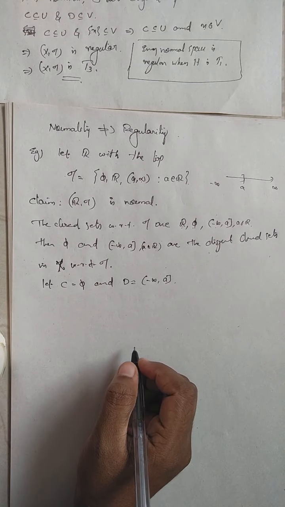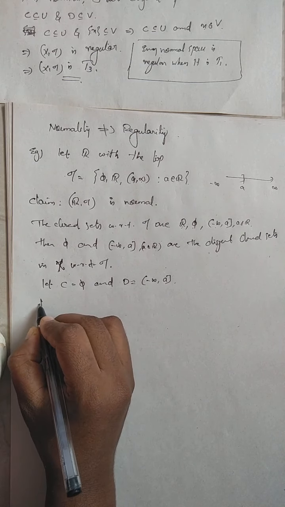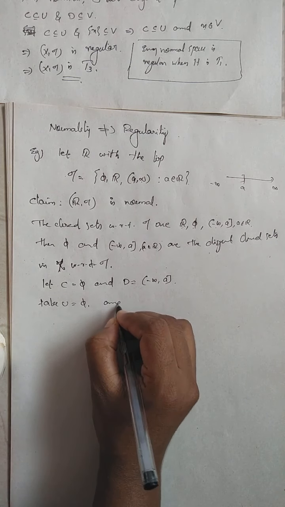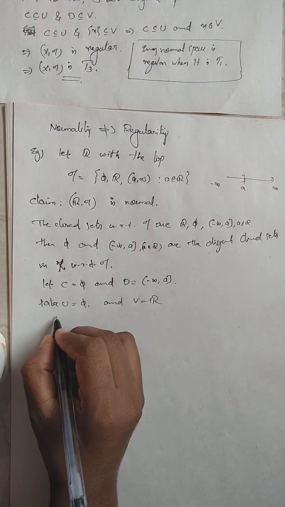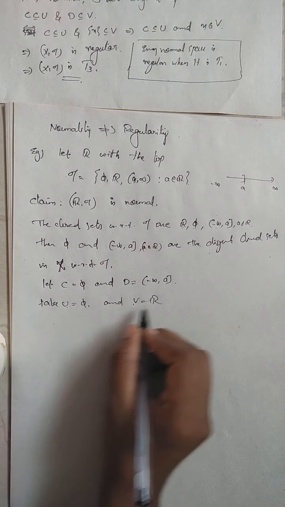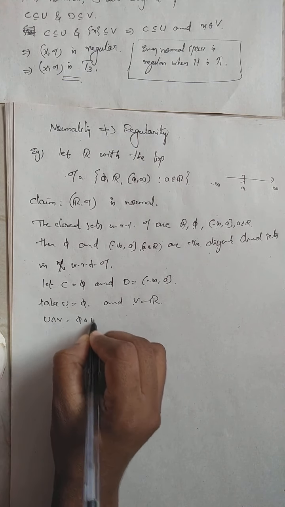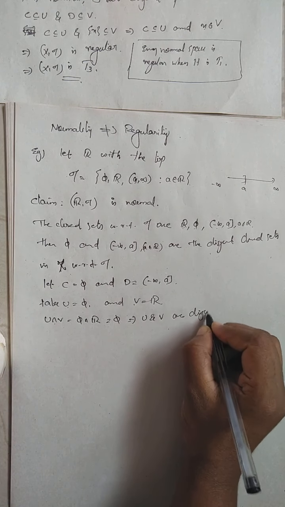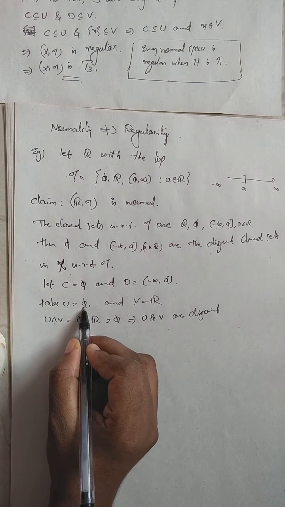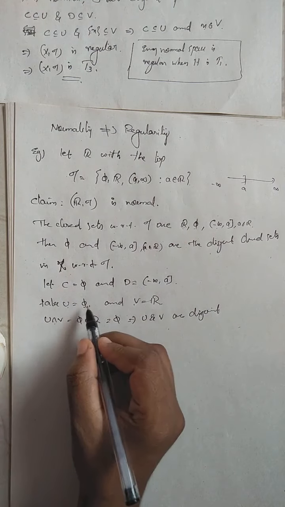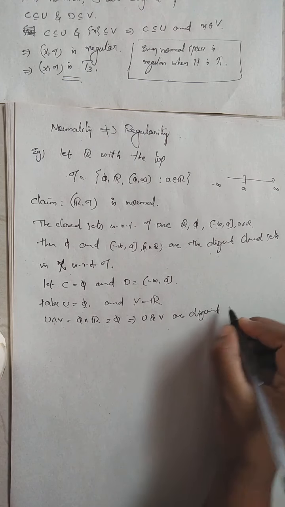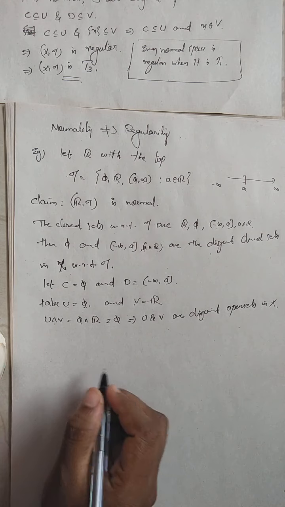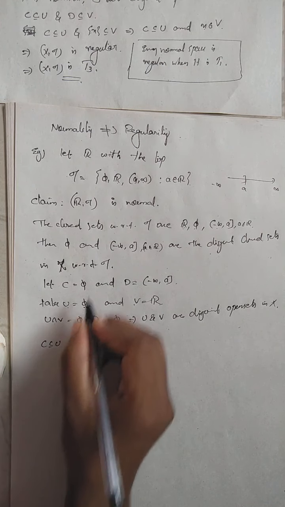Then we want two disjoint open sets. For constructing disjoint open sets, I take U equal to the empty set itself and V equal to the real line. Then clearly, what is U intersection V? U intersection V equals empty intersection R equals empty, which implies U and V are disjoint. Can you say that they are open? Yes, because one is the empty set and the other is the entire set, so with respect to any topology, these two will be open. Therefore, they are disjoint open sets in X. And clearly C is contained in U because they are empty.